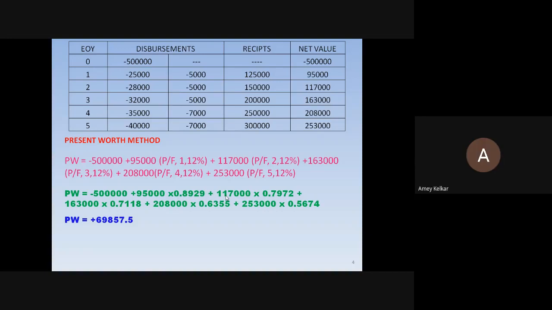So, the conclusion: it is feasible when i equals 12%, as the present worth is positive. In the first example, we got the present worth as positive. In the other two examples which we had solved, in both cases we got the present worth negative, so they were not feasible. So we got one example wherein the 12% which we have taken gives a positive present worth. So we can conclude that the project is feasible for i equal to 12%.